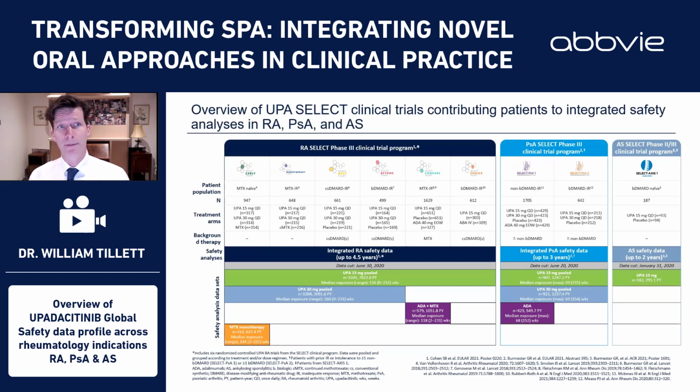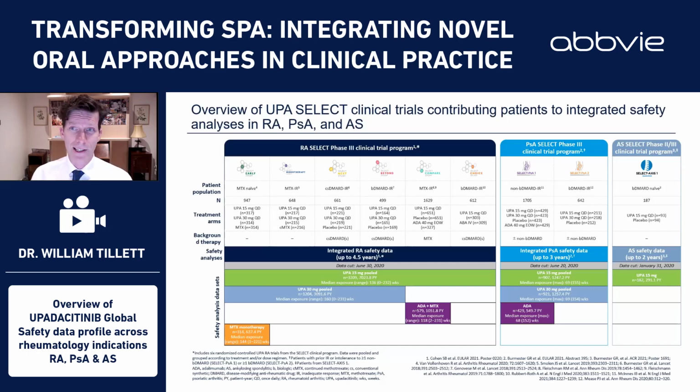In navy blue on the left-hand side are the rheumatoid arthritis select trial programs. And you'll see here the numbers involved in each of these different trial programs and the duration of follow-up. So from a rheumatoid arthritis perspective, the safety data comes from up to 4.5 years worth of follow-up. If you draw your eye to the middle and look at the pale blue trial programs, these are the psoriatic arthritis select trial programs with over 1,700 patients in select PSA1 and 642 patients in select PSA2. And that safety data follows a 3-year follow-up period.